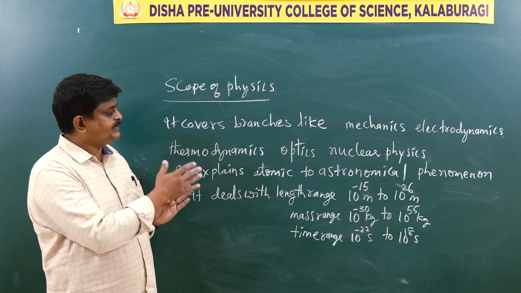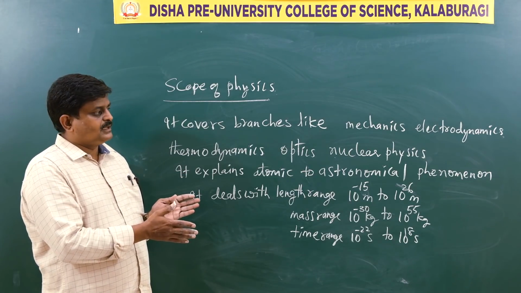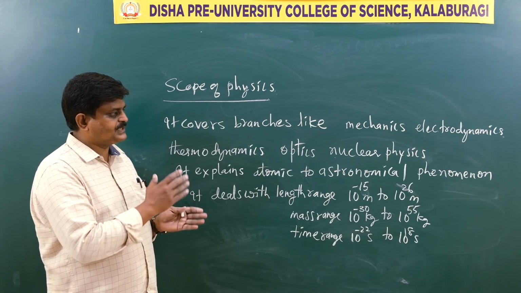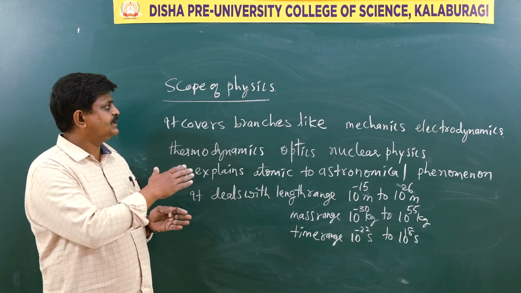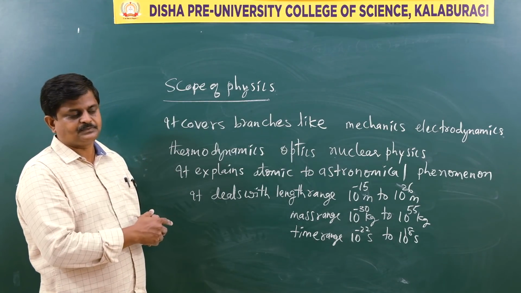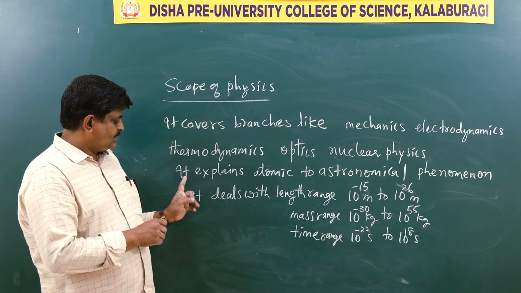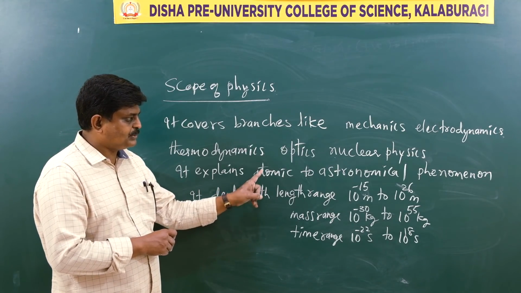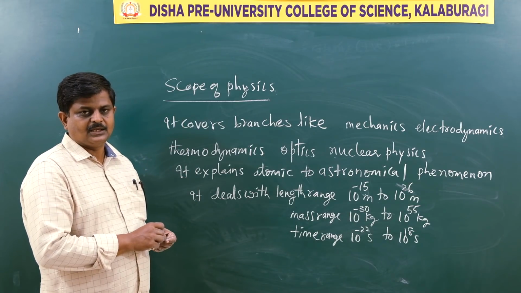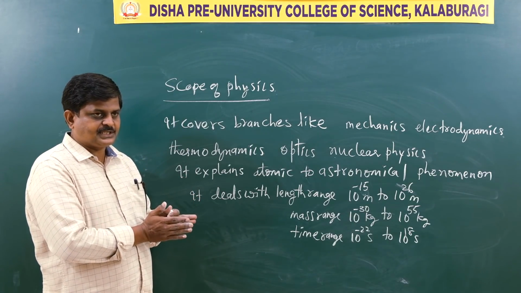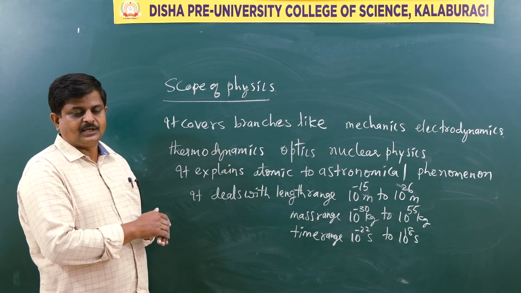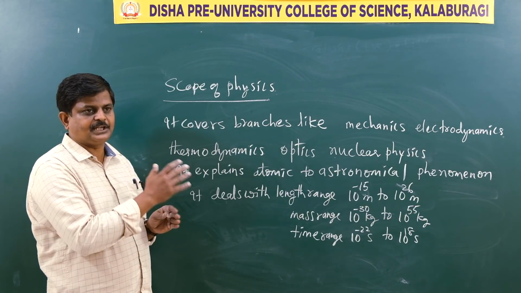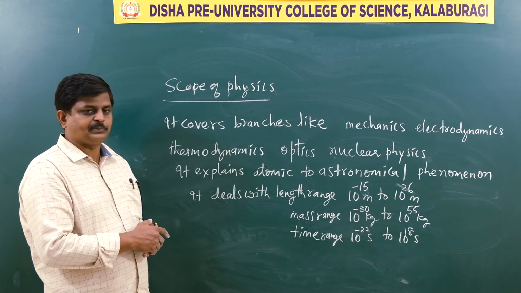So like this the scope of physics is so vast, it is beyond the limit now. Because the developments nowadays are very fast, therefore the scope of physics is beyond the limits now. Okay, and one more thing, the scope of physics we can concise like this: atomic to astronomical phenomena. Just see, even if you want to deal with minute concepts, there also physics has its ready answers. And for astronomical phenomena, there also the physics laws can be used to analyze them.